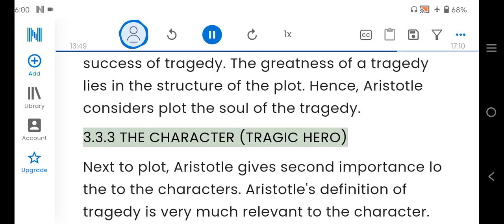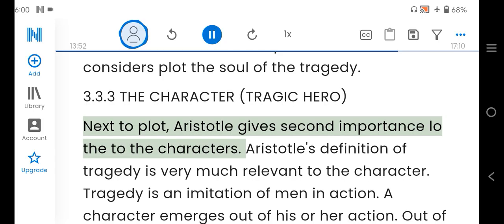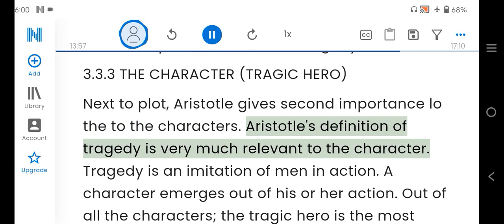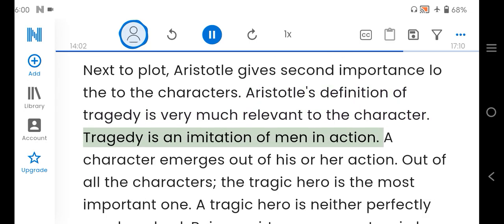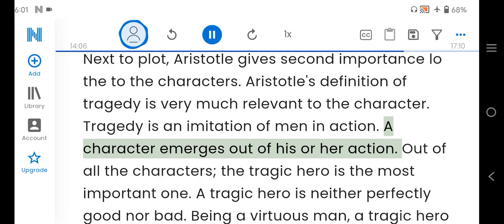3.3.3 The character, tragic hero. Next to plot, Aristotle gives second importance to the characters. Aristotle's definition of tragedy is very much relevant to the character. Tragedy is an imitation of men in action. A character emerges out of his or her action.